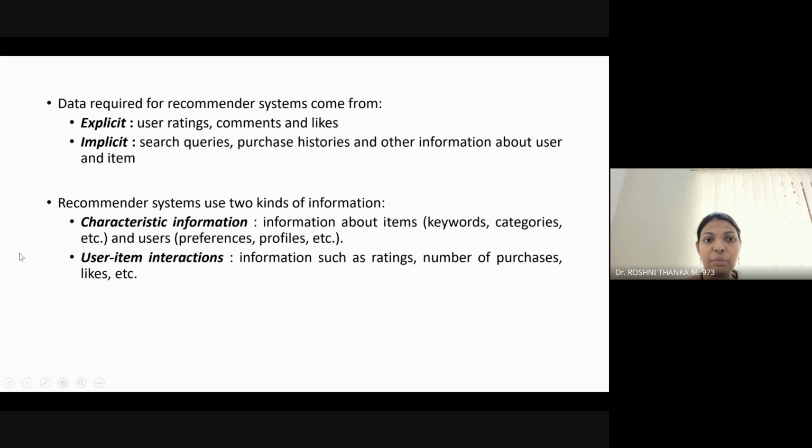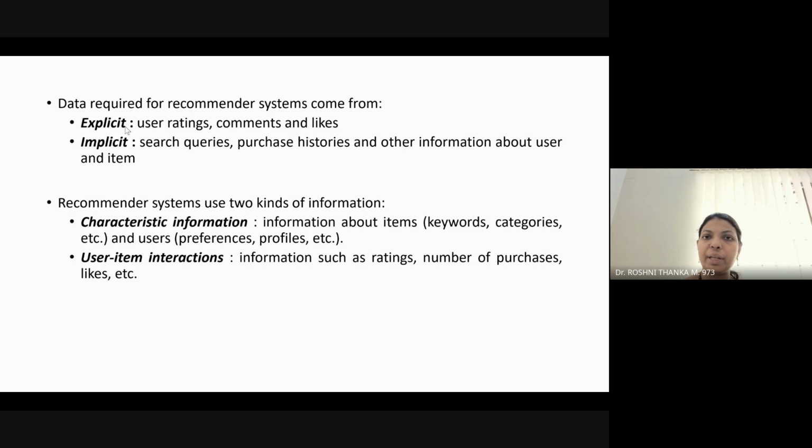So there are these recommendations. For a recommendation to happen, it can happen in two ways: explicit and implicit formats. What does explicit data mean? If a recommendation is happening, it is based upon our previous history and preferences.